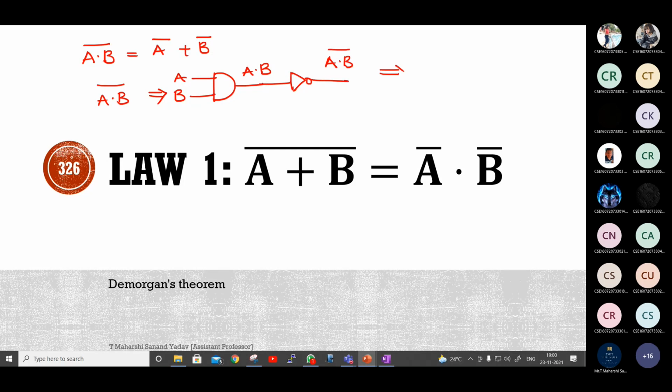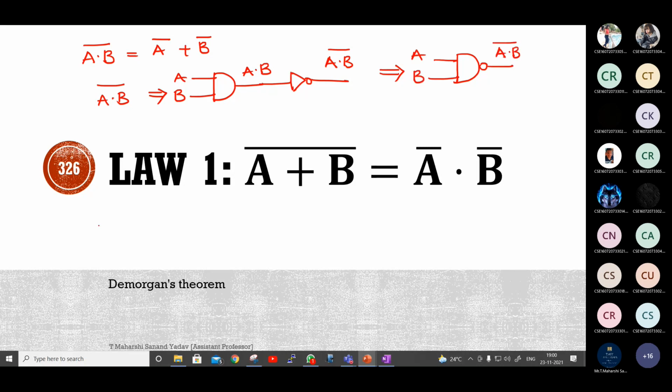Instead of this, how to draw? If I combine AND and NOT, what is that gate called? NAND gate. Correct. It is called as NAND gate. So AND followed by a bubble is NAND. So here two inputs are A and B, and output is written as A dot B whole bar.